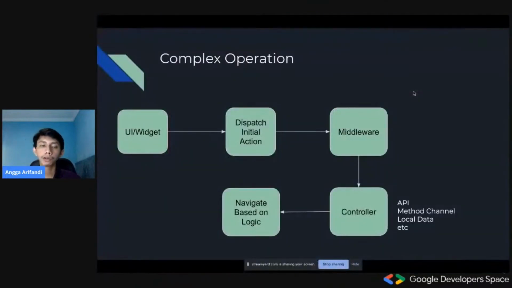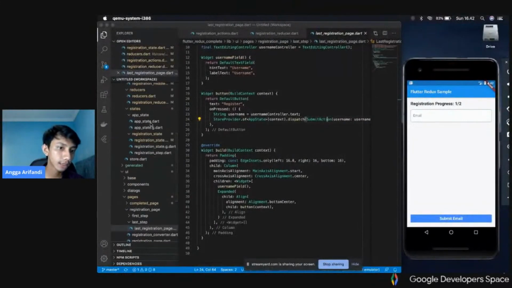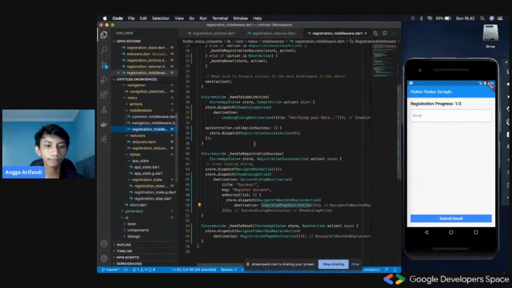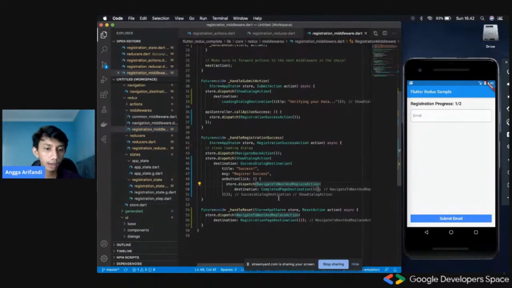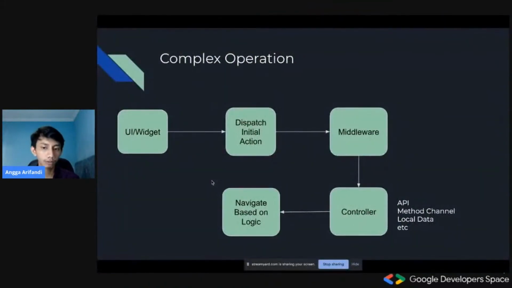And then as for the complex operation, I actually already gave you an example on the middleware right here. So in the middleware we call the API controller.call API, right? This is the mock of a complex operation. For example, we could store data or fetch an API or something like that, and then after that we could call something else, and then everything would be handled inside the middleware, and the UI would only care about the entry point action, and that is all. So yeah, I think that is very, very handy.